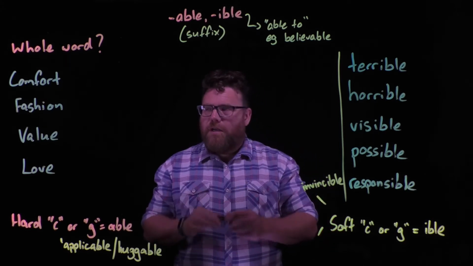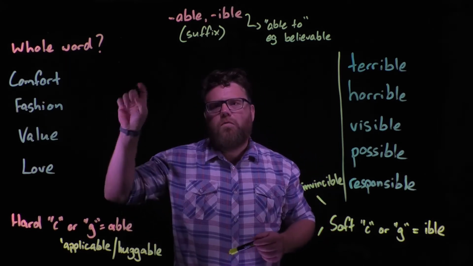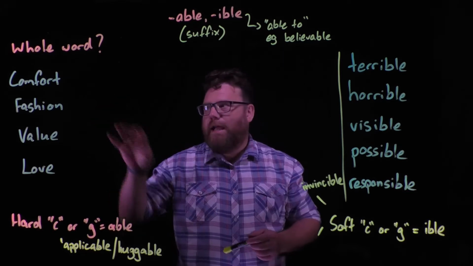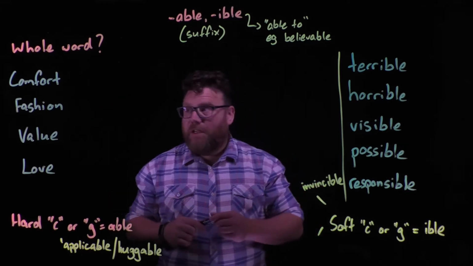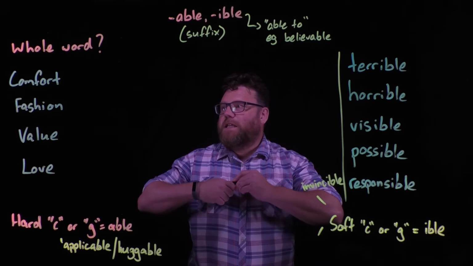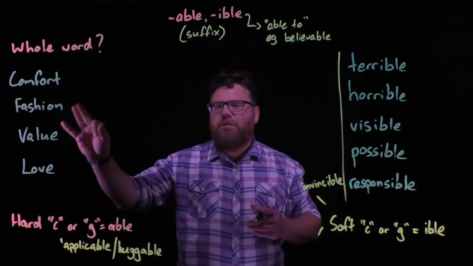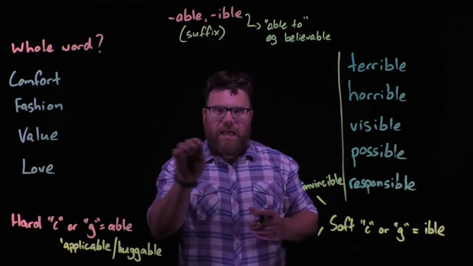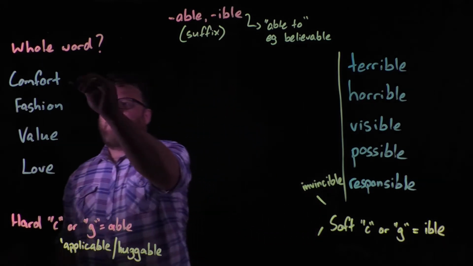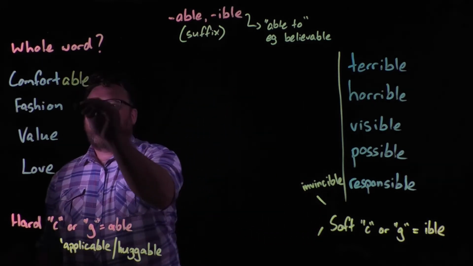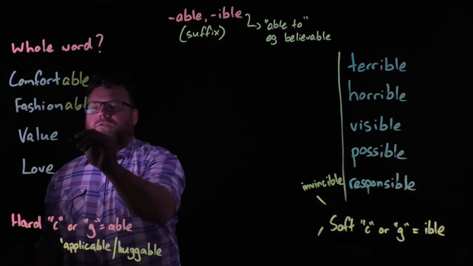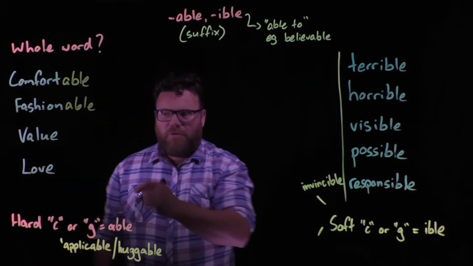The first really good idea is to think about whether there's a whole word at the beginning of what you're trying to say, like believe at the beginning of believable. So if we look at these examples here, all of these ones that start with a whole word end in able, and that's usually the case. So we've got comfortable, fashionable, but valuable has an E.